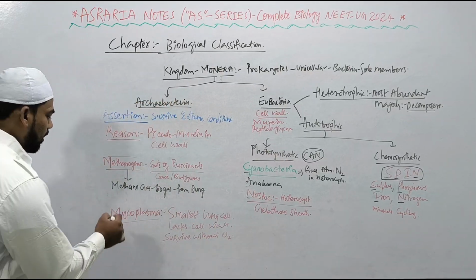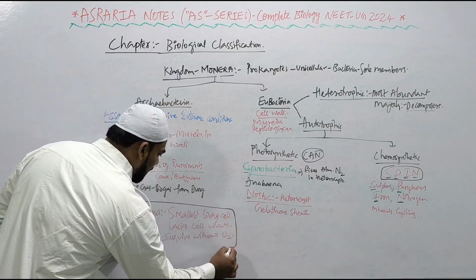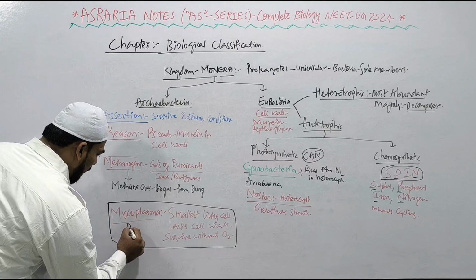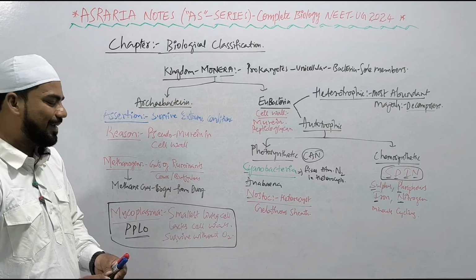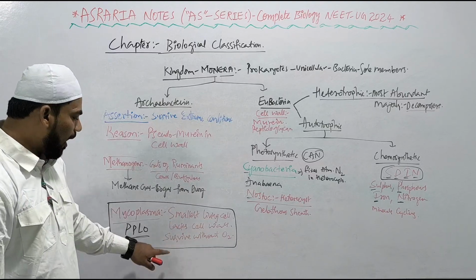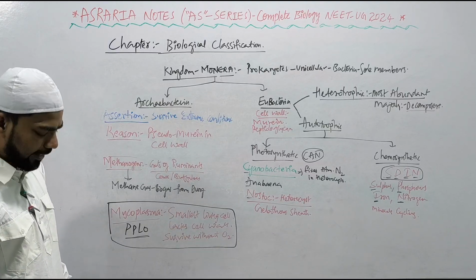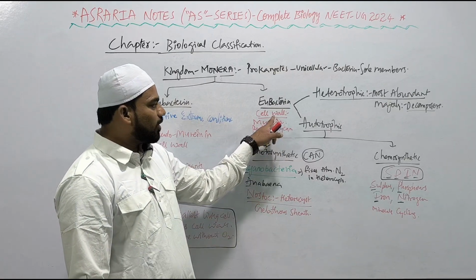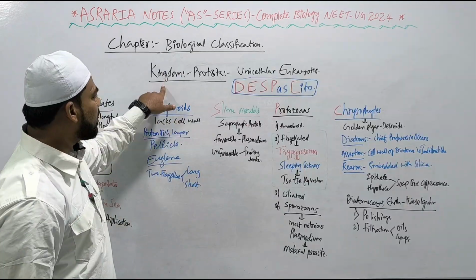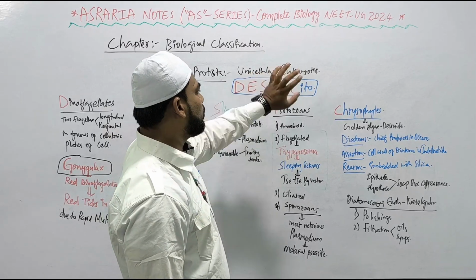Here, the most important point is Mycoplasma. Mycoplasma, also known as pleuropneumonia-like organisms, are the smallest living cells known till date, and they completely lack the cell wall, and they can survive without oxygen, right? Smallest living cell without cell wall is Mycoplasma. Smallest living cell with cell wall is bacteria. Done? Yes. Kingdom Protista consists of unicellular eukaryotes.